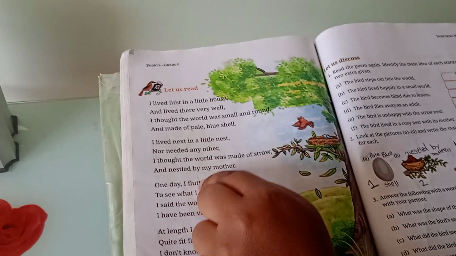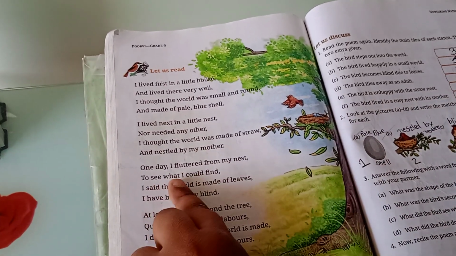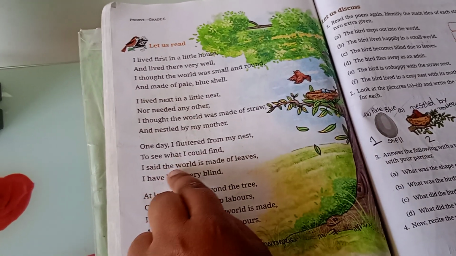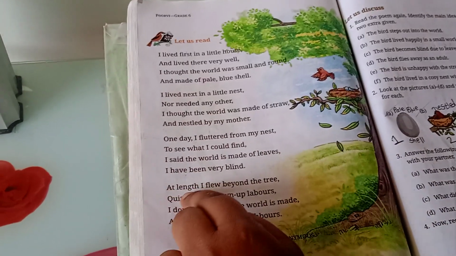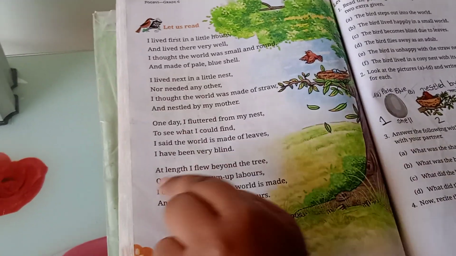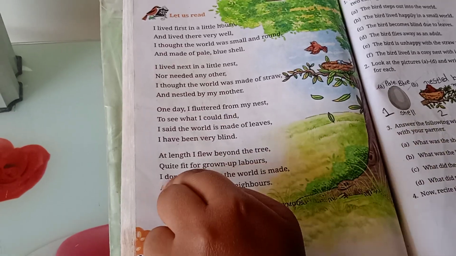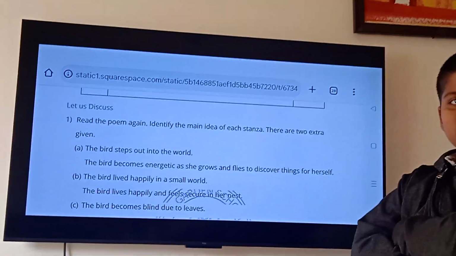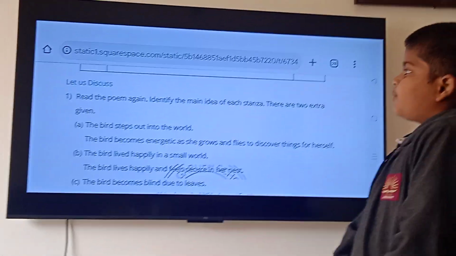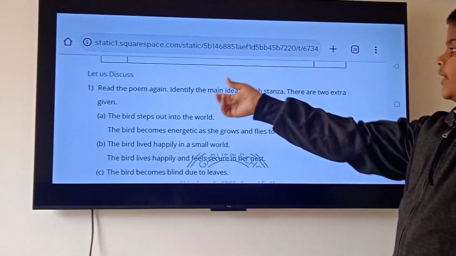One day I fluttered from my nest to see what I could find. I said the world is made of leaves, I have been very blind. At length I flew beyond the trees, quite fit for grown-up laborers. I don't know how the world is made, and neither do my neighbors. So now we discuss this poem. Now the question answers of it.